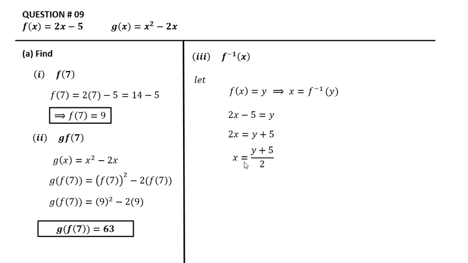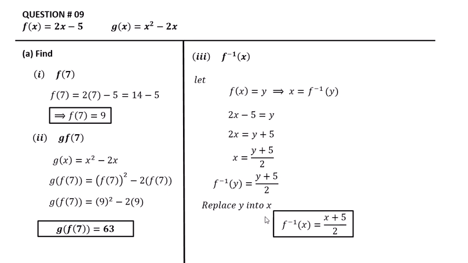So we know that x is equal to f inverse of y. Put the value of x here: f inverse of y is equal to y plus 5 divided by 2. So replace y with x: f inverse of x is equal to x plus 5 divided by 2. This is our final answer.